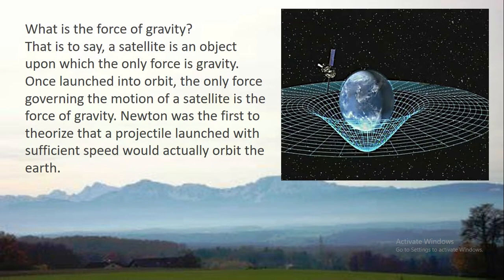Now we will know what is the force of gravity. Follow, this is the Earth and this is the artificial satellite. The artificial satellite moves around the Earth. So a satellite is an object upon which the only force is gravity. Once launched into orbit, the only force governing the motion of a satellite is the force of gravity. Newton was the first to theorize that a projectile launched with sufficient speed would actually orbit the Earth. Next, I will discuss the speed.